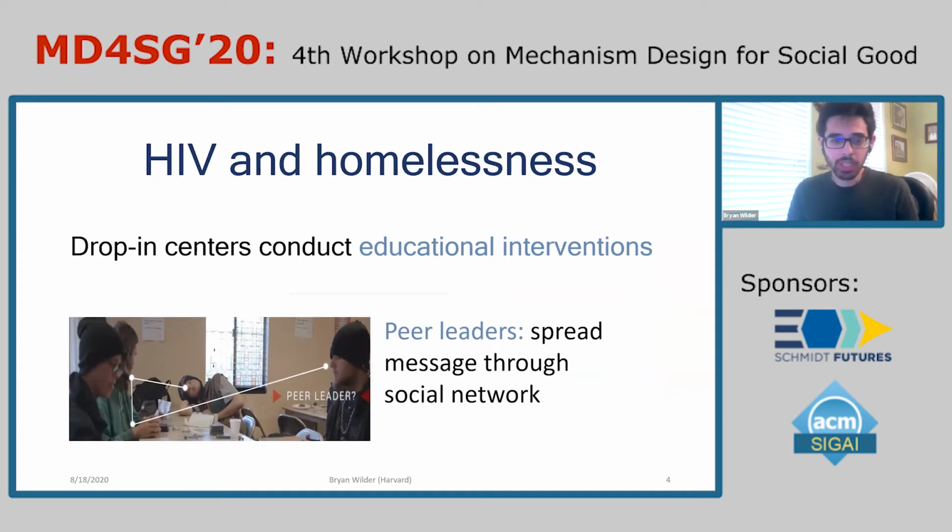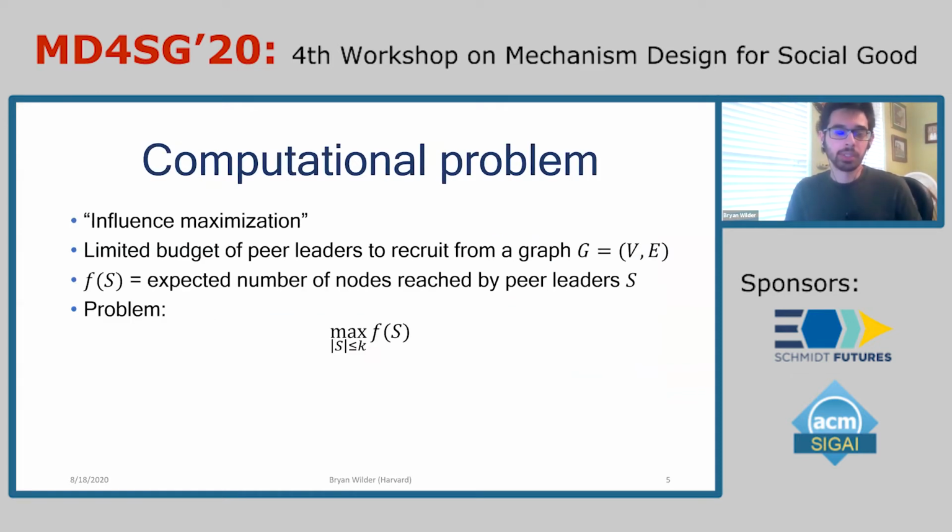And this raises a computational question, which is connected to the literature around influence maximization in theoretical computer science and AI. So the idea here is that I want to recruit the most effective possible set of peer leaders, the people that are going to have the most impact on the rest of the population. And so we can formalize this by writing down a graph that describes the structure of the social connections between people in the population. And then I'll have an objective function that describes, for a given set of peer leaders, the expected number of other people in that group that will be reached if those are the people that I select. And so now I have some budget for the total number of peer leaders that I can recruit, and I'd like to find the most influential set of peer leaders overall.